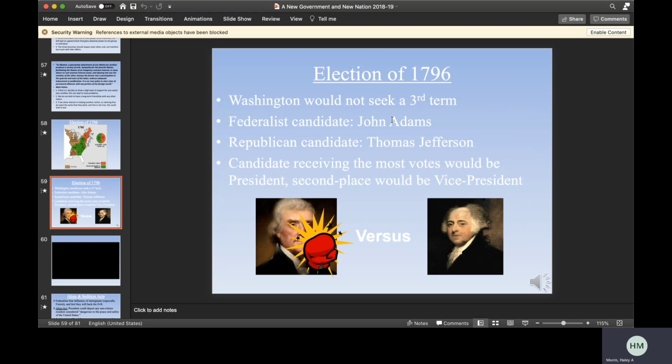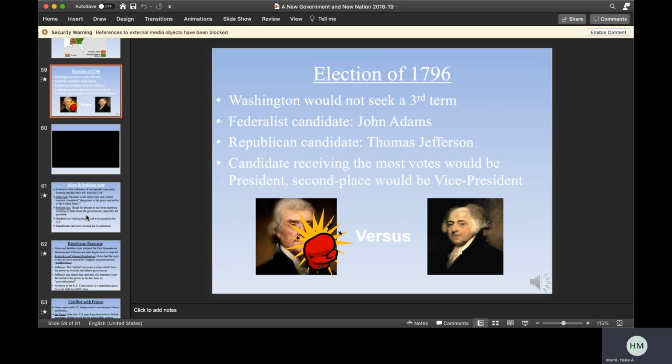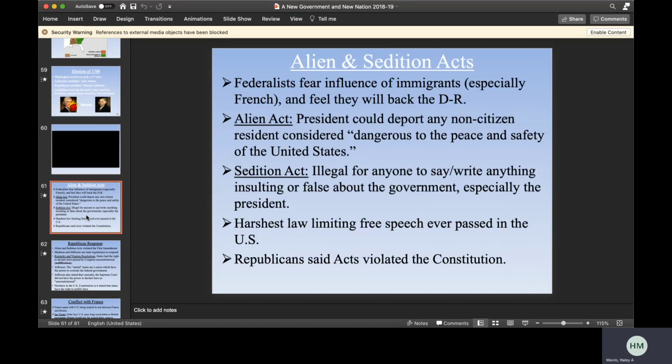So Washington decides not to seek a 3rd term. Second place becomes vice president, like I said, and therefore Thomas Jefferson becomes John Adams' vice president. During Adams' presidency, he has the Alien and Sedition Acts, which is probably the most significant aspect of his presidency. So the Alien Act is an act stating that the president could deport any non-citizen resident considered dangerous to the peace and safety of the United States.